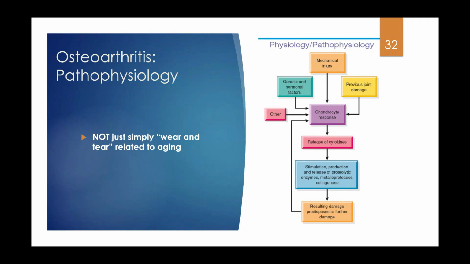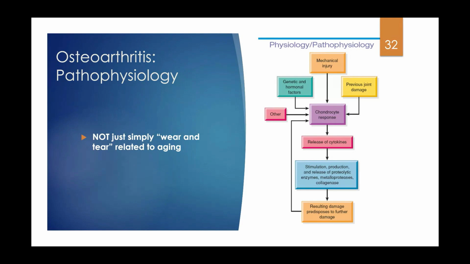So we have that injury though, we release more chondrocytes, and then they start releasing cytokines, and those stimulate the production and release of proteolytic enzymes, so your collagenase. That's what's happening. When those are activated, we start breaking down collagen and proteoglycans and that kind of thing. But then that's going to result in damage and predisposes to further damage.